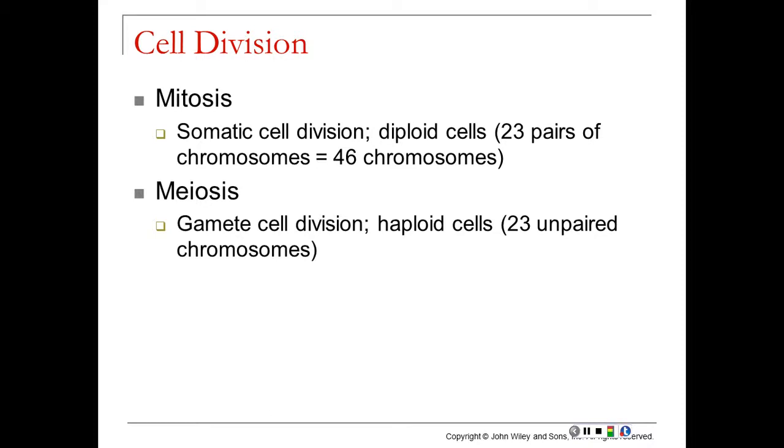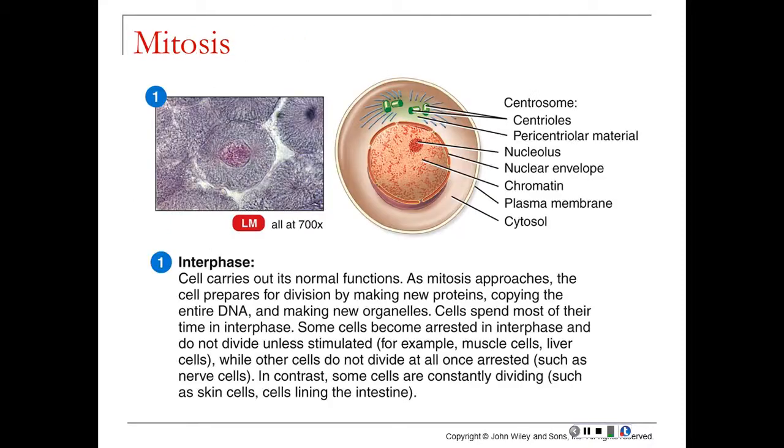Instead of having diploid cells where you have 2 copies of every chromosome, the gametes only have half the number of total chromosomes. They're unpaired chromosomes, which makes sense because when sperm joins with egg, it forms the 23 pairs of chromosomes to make a new living being.